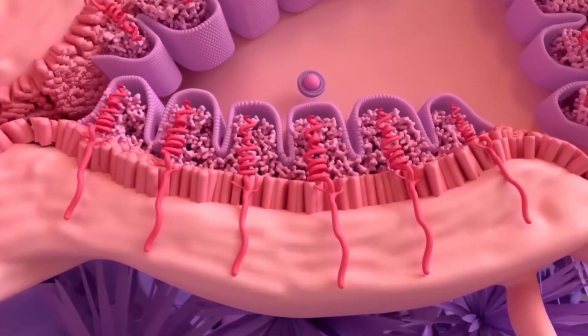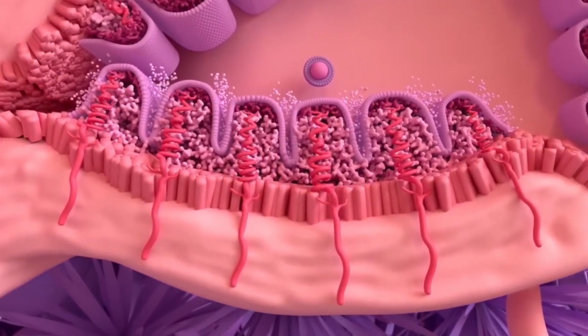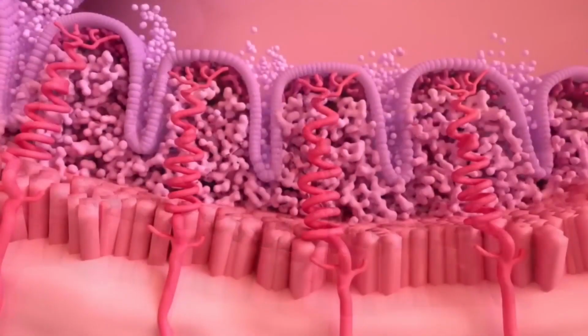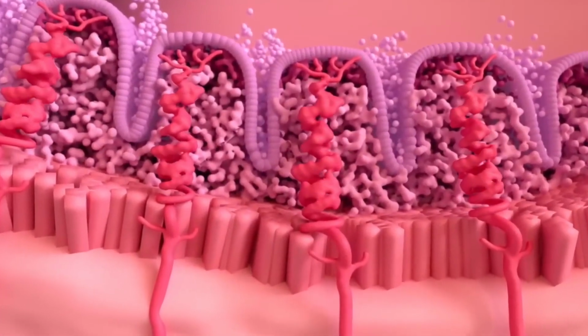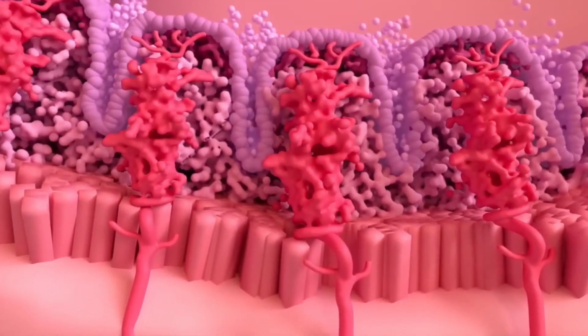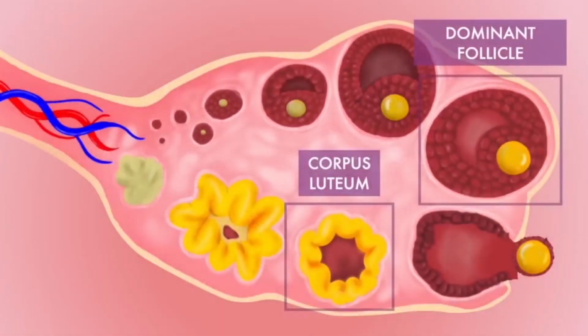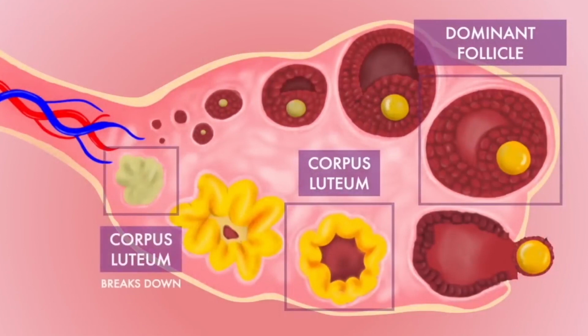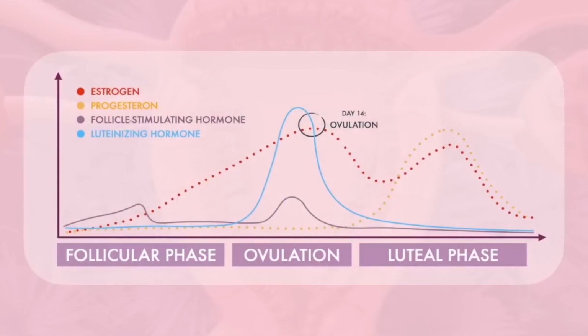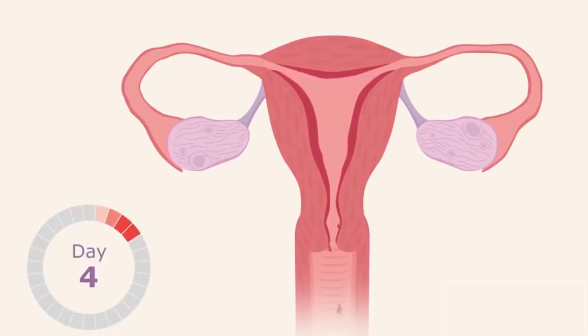After ovulation, cells in the ovary, the corpus luteum, release progesterone and a small amount of estrogen. This causes the lining of the uterus to thicken in preparation for pregnancy. If a fertilized egg implants in the lining of the uterus, the corpus luteum continues to produce progesterone, which maintains the thickened lining of the uterus. If pregnancy does not occur, the corpus luteum dies, progesterone levels drop, the uterus lining sheds and the period begins again.